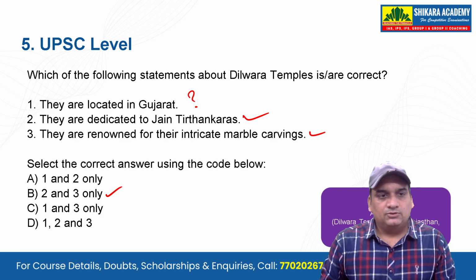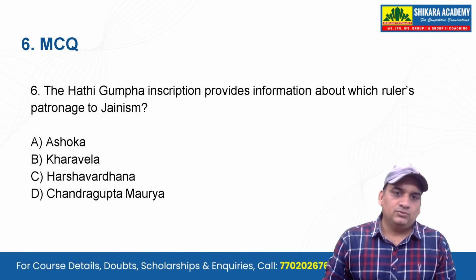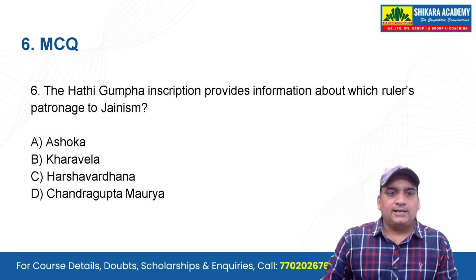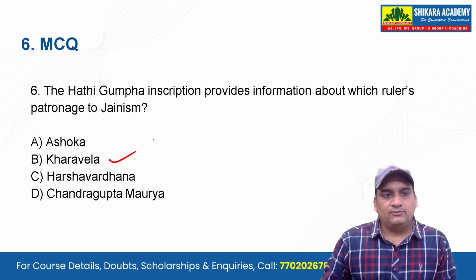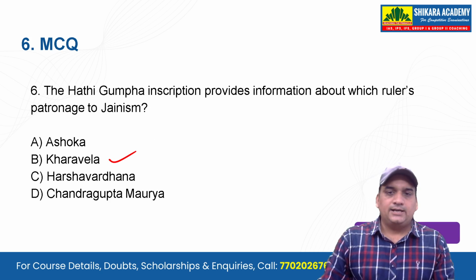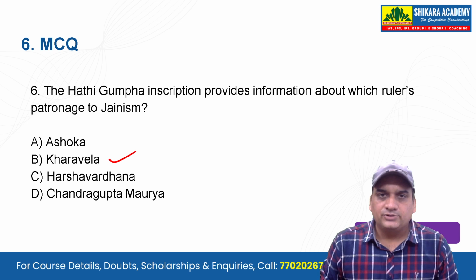So with that we have reached one of the last questions that we are going to discuss. The Hathi Gufa inscription provides information about which ruler? Right now we saw the Khandagiri hills and all. So what was the right answer? Kharavela. Okay, so Kharavela is the right answer. With that we have come to the end of Jain art and architecture.